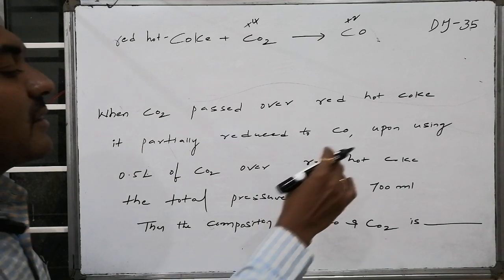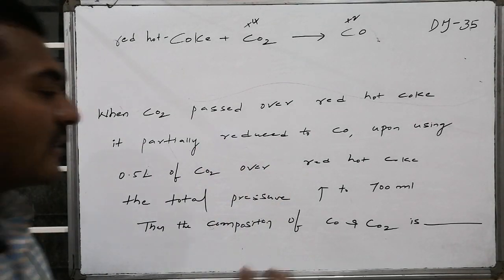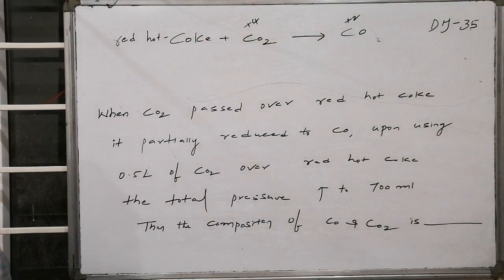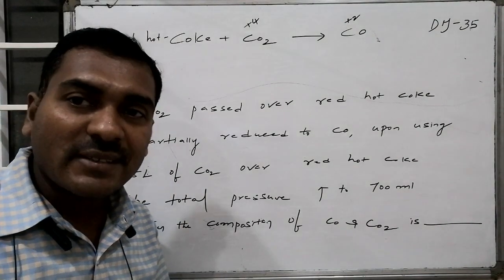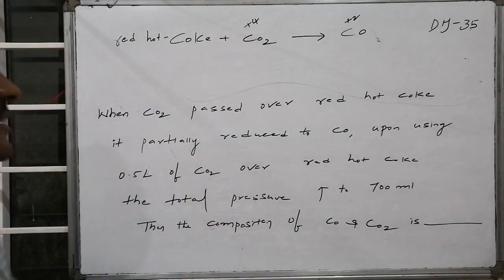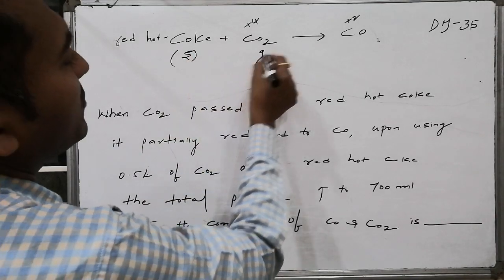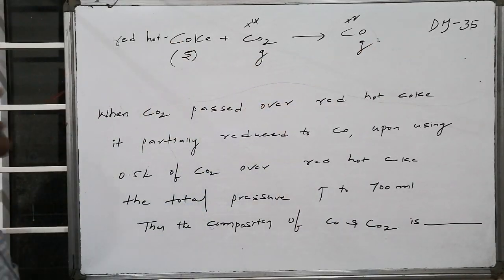Here 500 ml of carbon dioxide is used initially. Finally, we got the total pressure as 700. Then you were asked to calculate the composition of carbon monoxide as well as carbon dioxide present in the mixture at the final conditions. So this carbon is a solid compound. It doesn't offer any kind of pressure. This is a gas and this is also a gas.